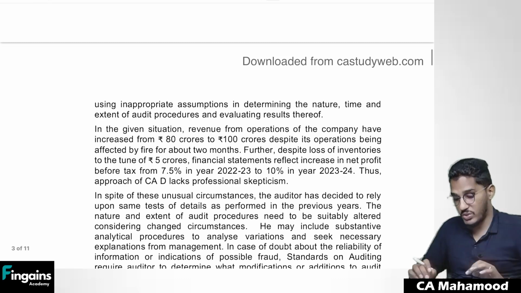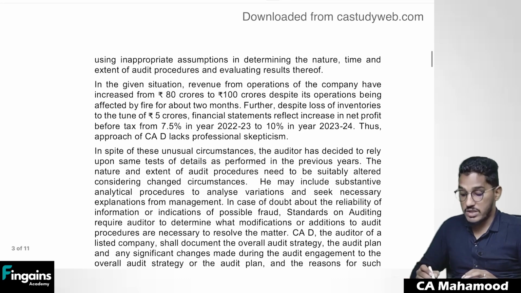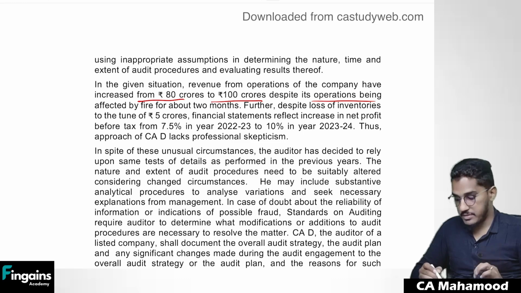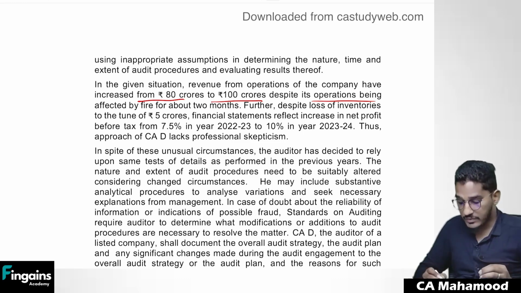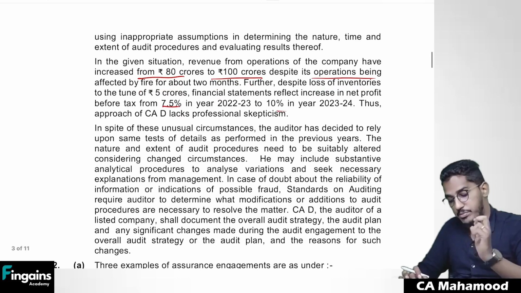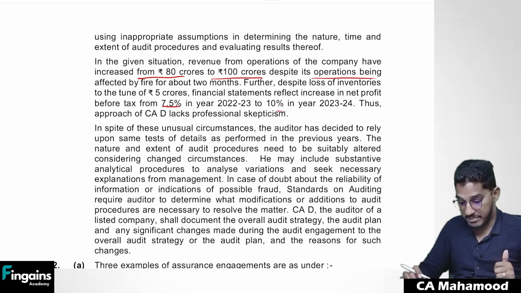So professional skepticism is very, very important. In the given situation, revenue from operations of the company has increased from 80 to 100, despite its operation being affected by the fire for about 2 months. Further, despite loss of inventories to the tune of 5 crore rupees, financial statements reflect an increase in the net profit, a net profit before tax from 7.5% to 10%. Thus, the approach of CAD lacks professional skepticism.